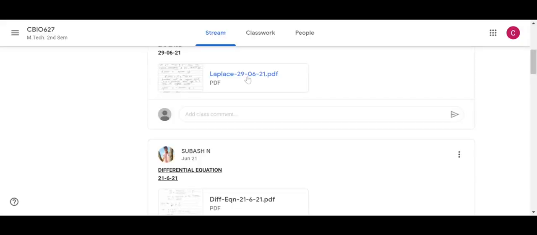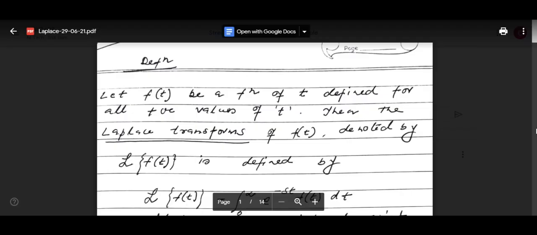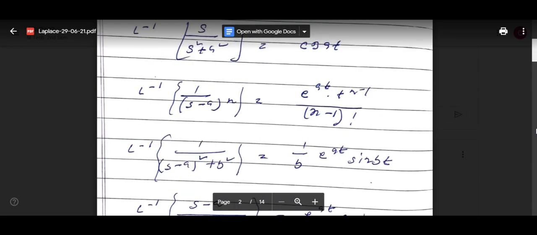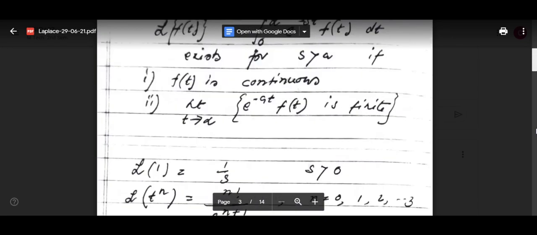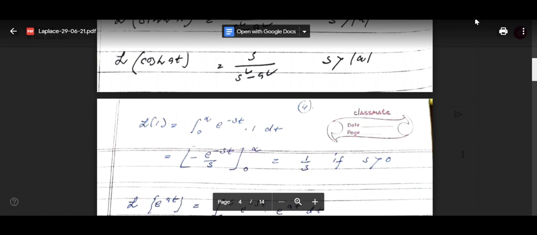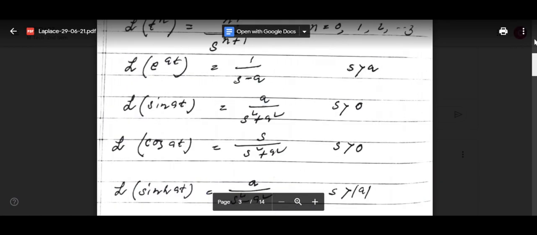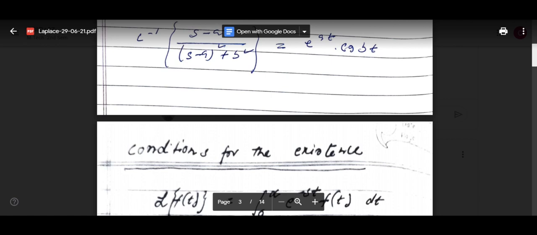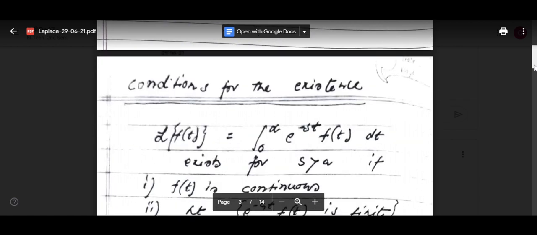So first thing you have to understand, what is this one, L of f(t)? And what is the inverse Laplace transform? What is s? Then Laplace transform of cos t, what can you write? Zero to infinity e to the power minus st cos t dt.